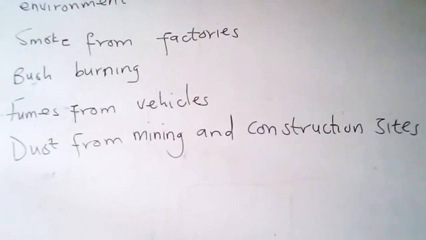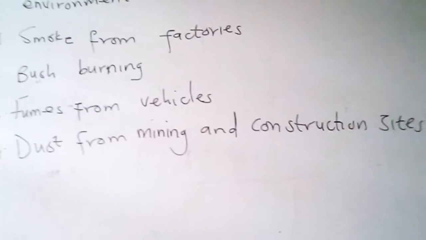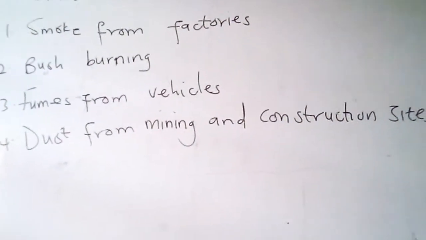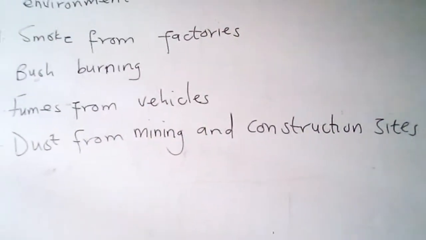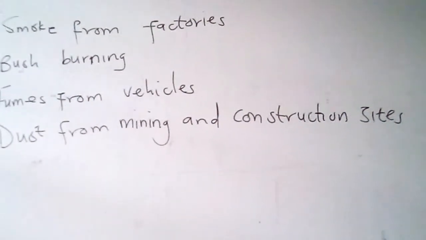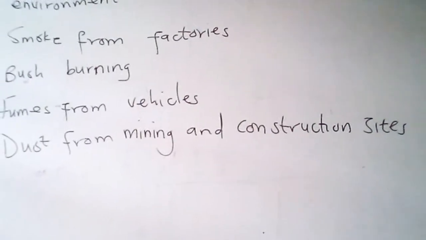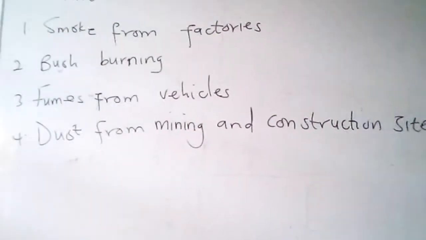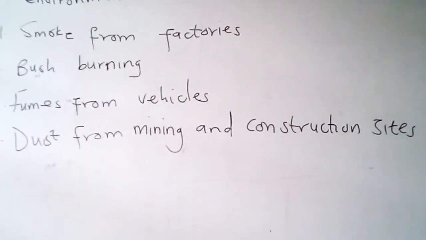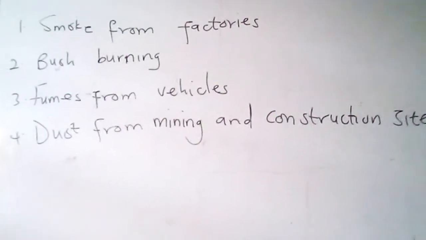So this makes it difficult for human beings and animals to breathe in. And then dust from mining and construction sites. Dust from mining and construction sites destroy the quality of air. So this makes it difficult for humans and animals to breathe in the oxygen.